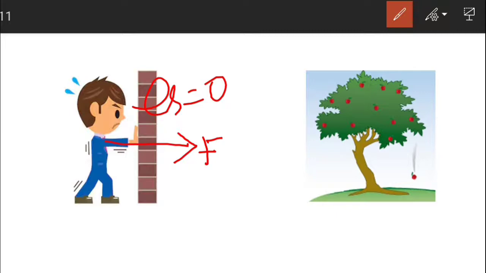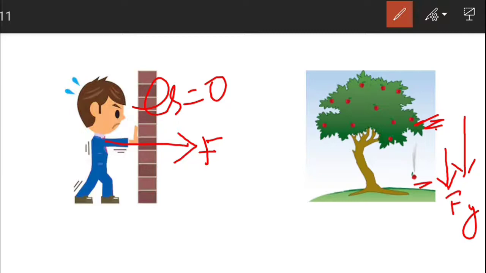Now let us see the next example. Here you can see that initially the apple was here, but due to force of gravity, it starts falling downward. You know the force of gravity is always acting downward. Let us say the force of gravity is Fg. So this force of gravity is acting downward, and the apple gets displaced from here to here. It means the displacement is also in the same direction.